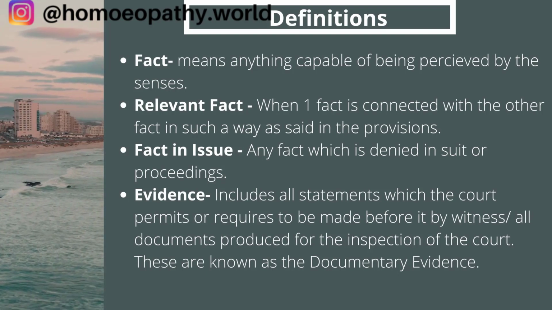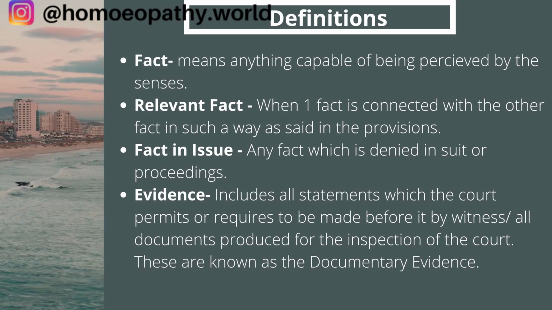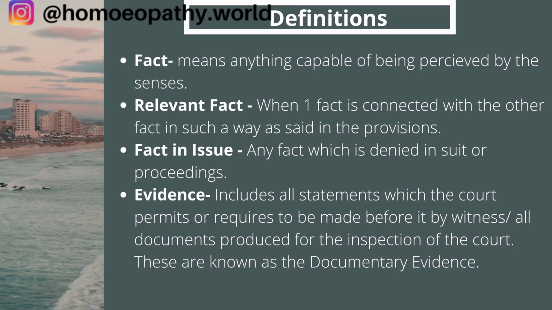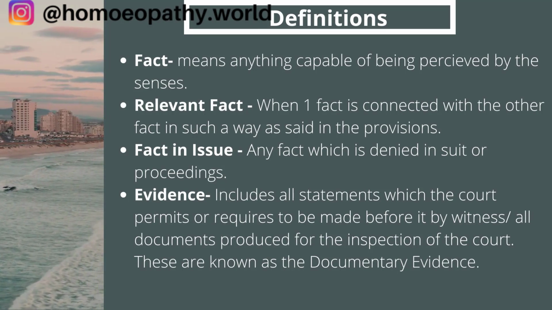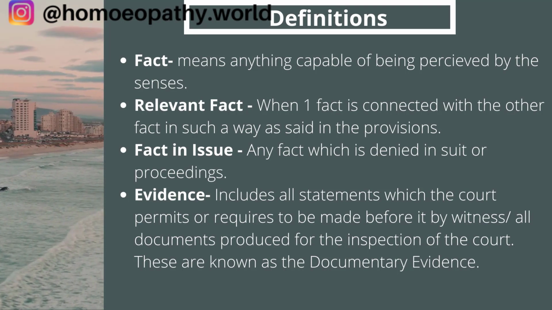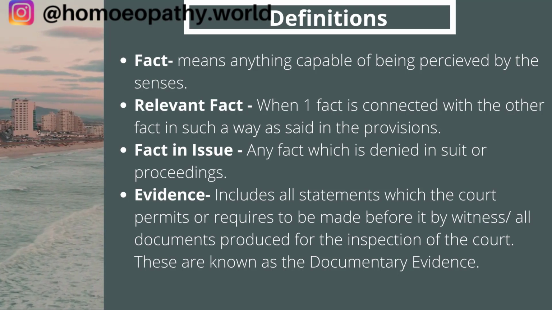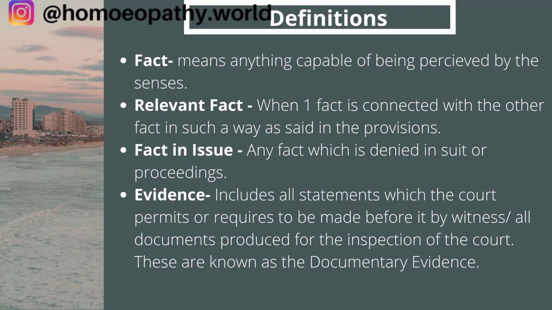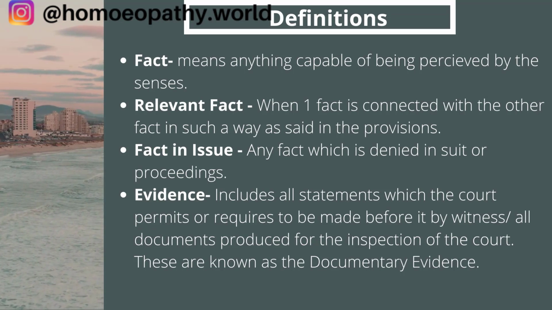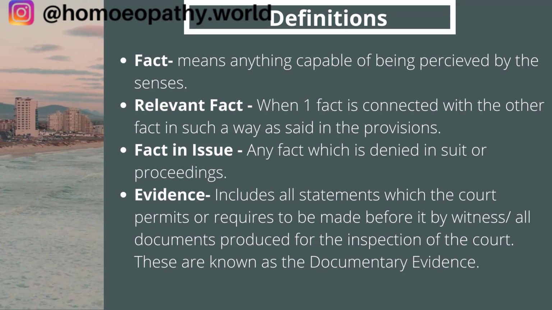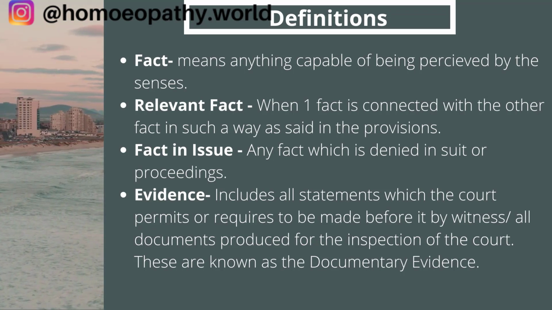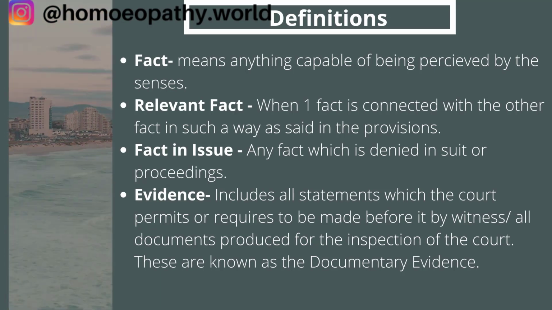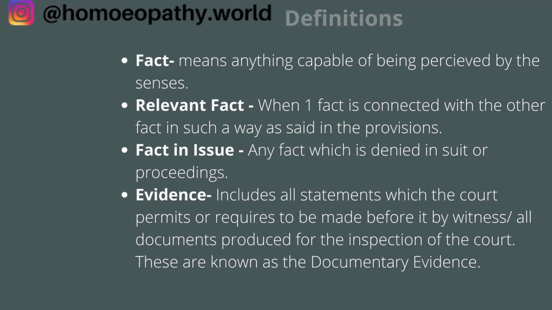The fact in issue is any fact which is denied in any suit or proceeding. So any fact which is denied, but it has to be proved that it exists, is called a fact in issue. Okay, so that fact is to be proved. That fact is called a fact in issue. The next definition is evidence. Evidence includes all statements which the court permits or requires to be made before it by witnesses, and all documents that are produced for the inspection of the court, which are known as documentary evidence.